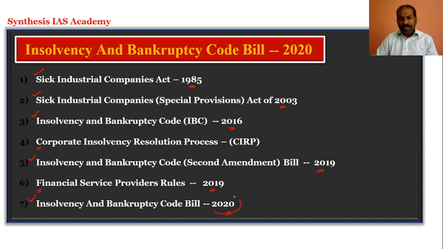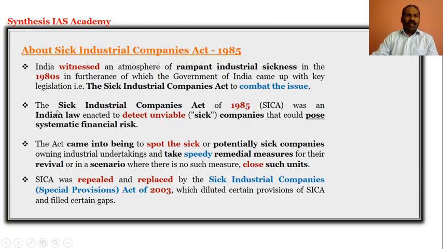So before we actually get into the entire understanding of what the Insolvency and Bankruptcy Code Bill 2020 is about, it is necessary, it is evident that all the civil servant aspirants need to know the background, and we will try to understand right from 1985 and then 2003, 2016, 2019 and now 2020. So now we will get into the topic. The main subtopic is Sick Industrial Companies Act 1985.